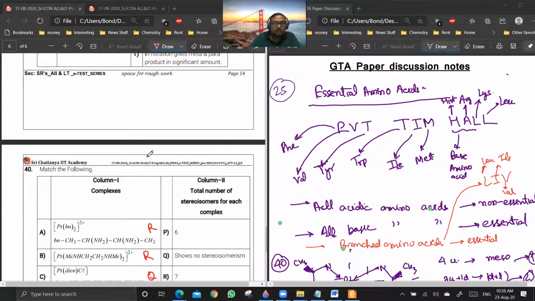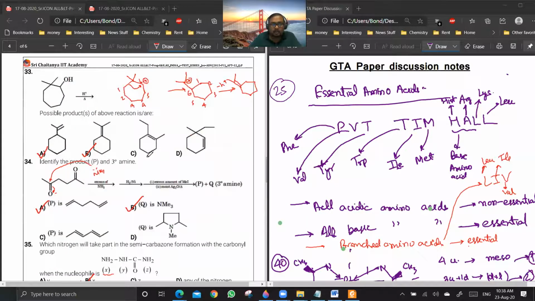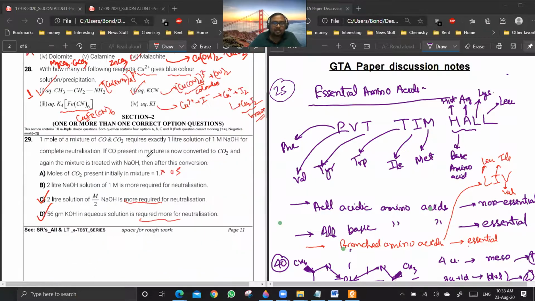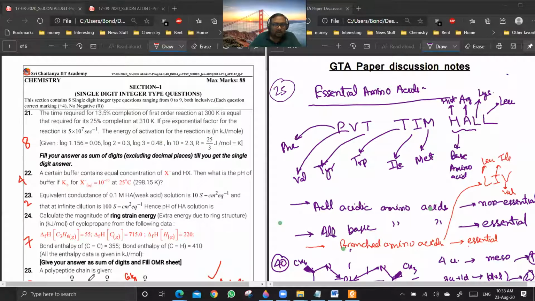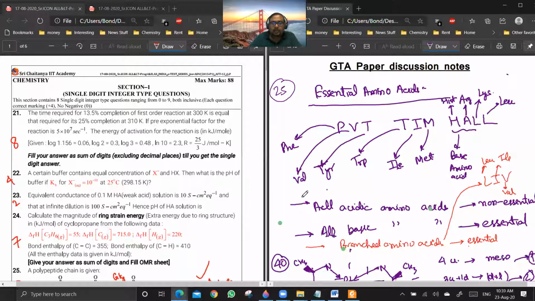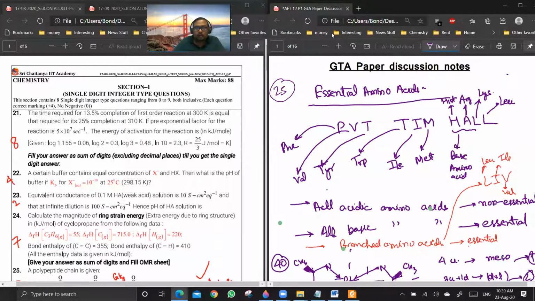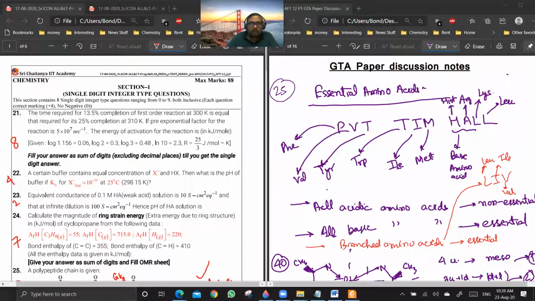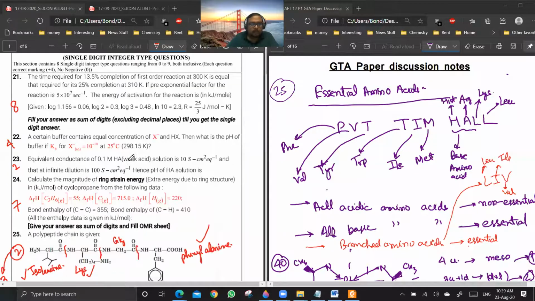From the stereoisomers point of view, such questions are actually discussed during the paper discussions only. So we are lucky to have that question with us. See, these papers are meant only for learning new things, and that is why it is very important that we discuss all the important points so that your understanding becomes better and better. Okay, so 21 to 24. Any doubts?